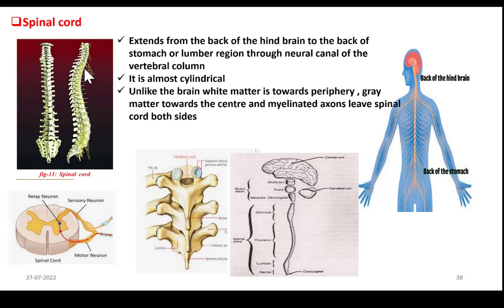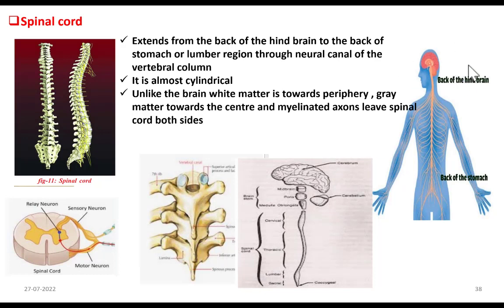You can see here, a number of hair-like structures are coming out of vertebral column. Actually, they are coming from spinal cord, which is present inside the vertebral column. Got it? And nerves come out from both the sides. What are those nerves? Nerves are nothing but the myelinated axons that are present at the periphery. They bundle up and they come out as spinal nerves. Actually, we have 31 pairs of spinal nerves coming out and going to all parts of the body.